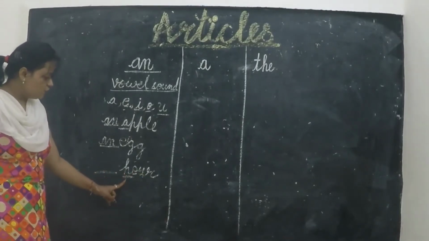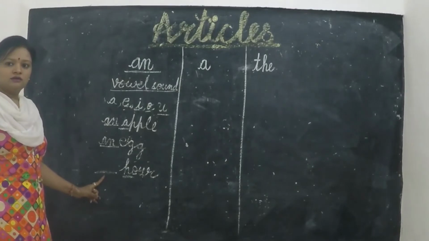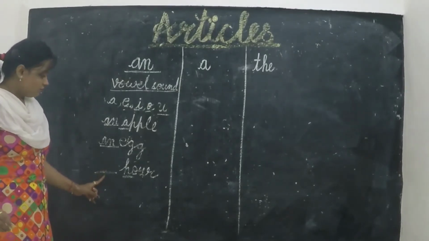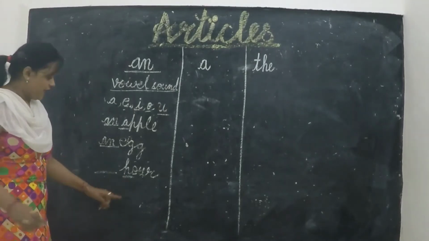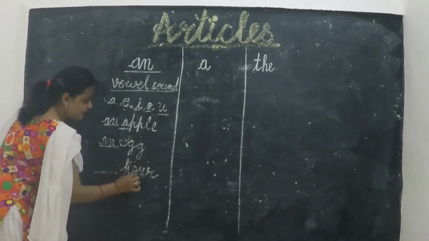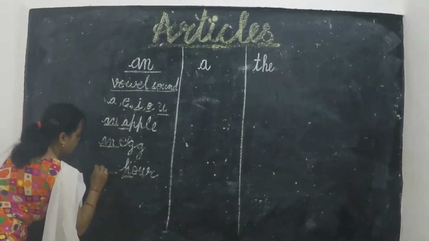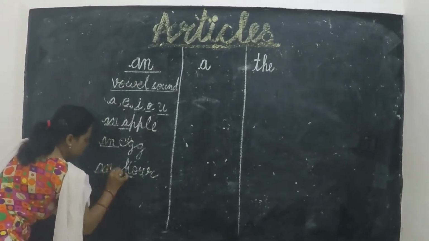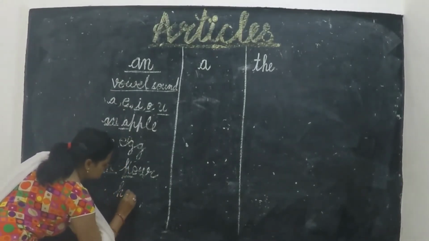Then what do I use here, an or a? We use an because it is R. H is silent. H is silent. We only read OUR. Then I use an.